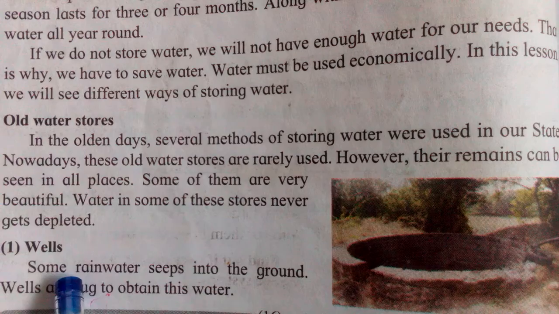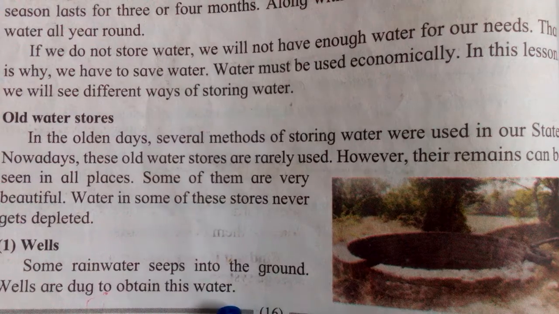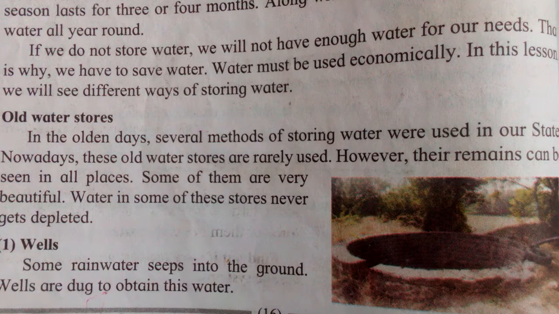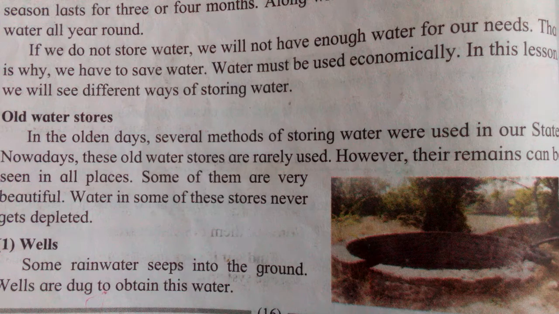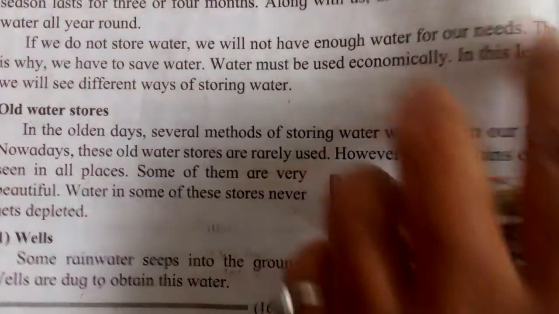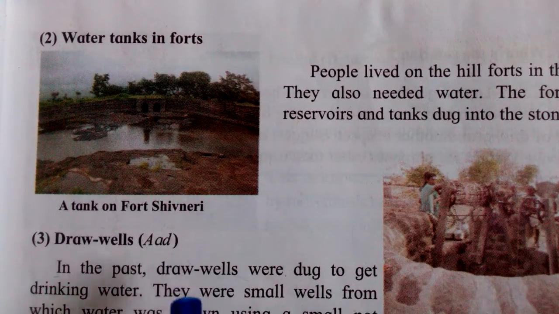The first one is the well. Some rainwater seeps into the ground. Wells are dug to obtain this water. See, big wells are there. We see in our school also one well is there. For getting the water that seeps into the ground, they dug the well. Some people dug the well to obtain the seeping water. Understood?